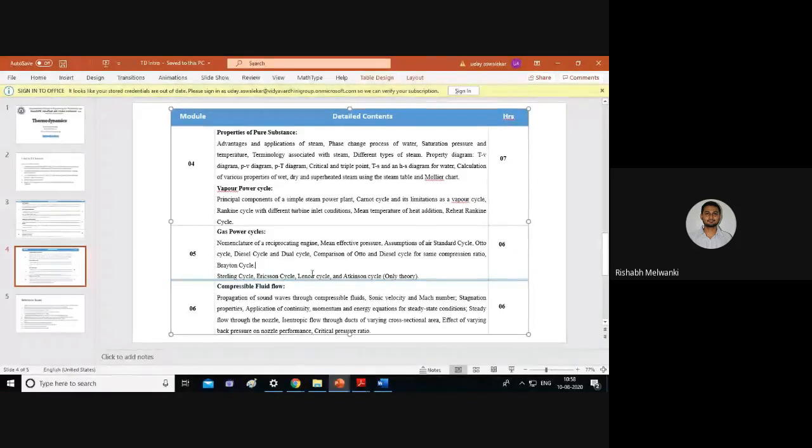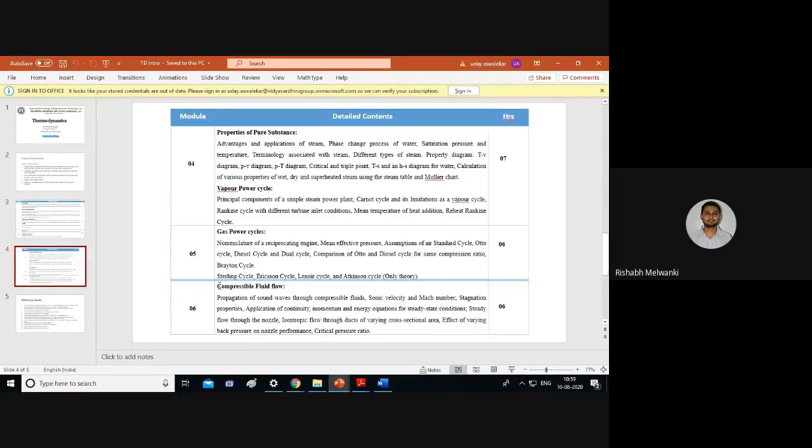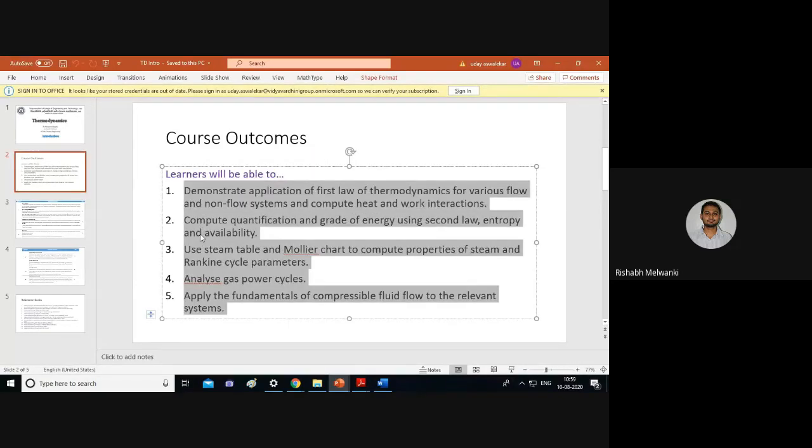Okay, so based on this module number 5, again we have one CO. So students will be able to analyze gas power cycles. Okay, so this is the outcome from thermodynamics. Next, module number 6, compressible fluid flow. So by studying that module, students will be able to apply fundamentals of compressible fluid flow to relevant systems. Okay, so based on 6 modules, we have 5 course outcomes.